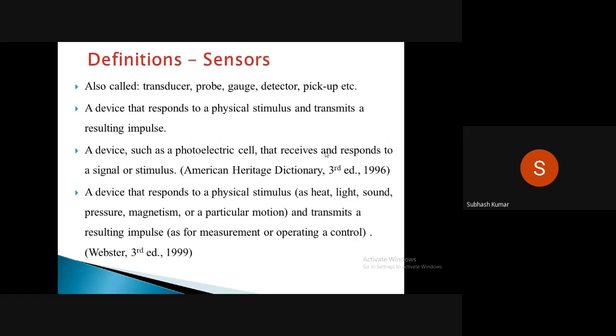They are just defining the sensor in different forms, but as per our convenience we have to define the sensor, because the most important thing is not only the definition, we have to understand the concept of the sensors, okay. A device that responds to a physical stimulus, and that physical stimulus or quantity may be heat, light, sound, pressure, magnetism, or a particular motion, which transmits a resulting impulse like a measurement or operates a control. That is the definition of the sensor provided by Webster, from the third edition; you can see it in that particular book also.